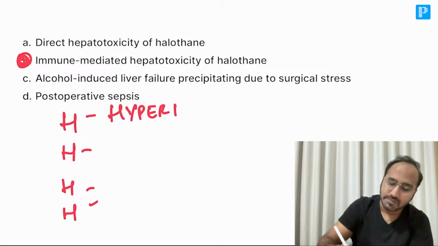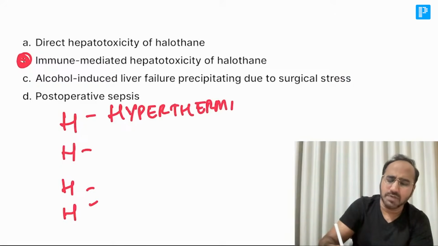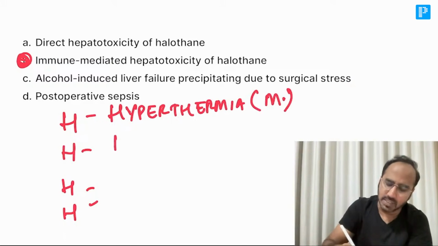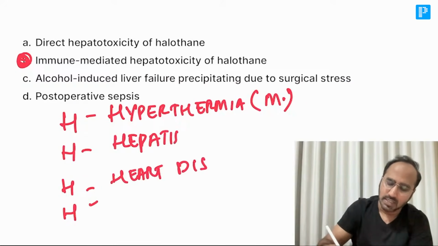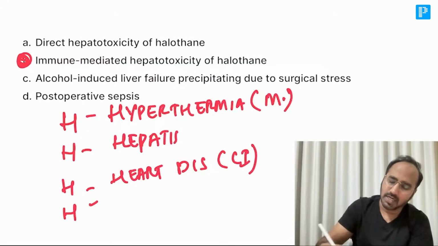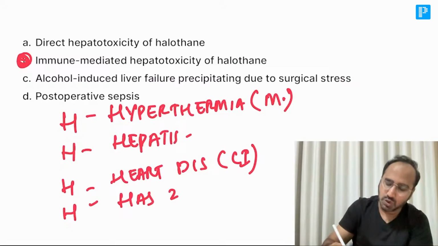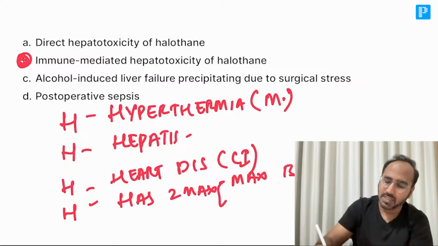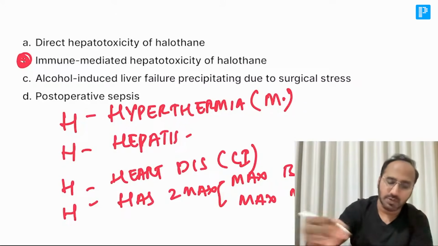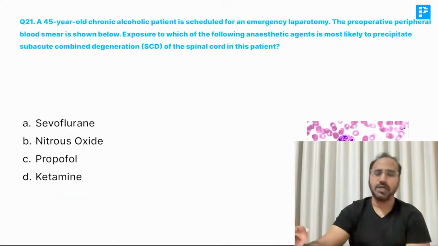Remember, in inhalational agents, almost all will cause malignant hyperthermia, but maximum incidence is seen with halothane. Next, hepatitis. Next, halothane is contraindicated in heart disease. Hepatitis, it causes immune mediated hepatitis. Next, halothane has 2 maximums. What 2 maximums? Maximum bronchodilation and maximum muscle relaxation can be seen with halothane. So these are the points of halothane that we need to cover.